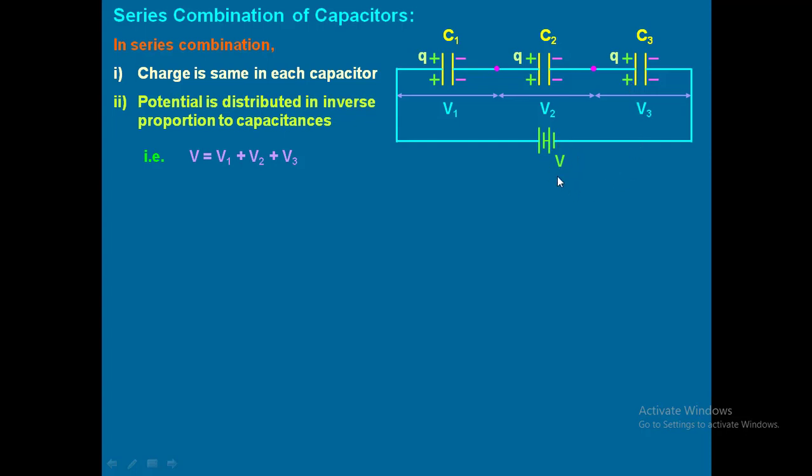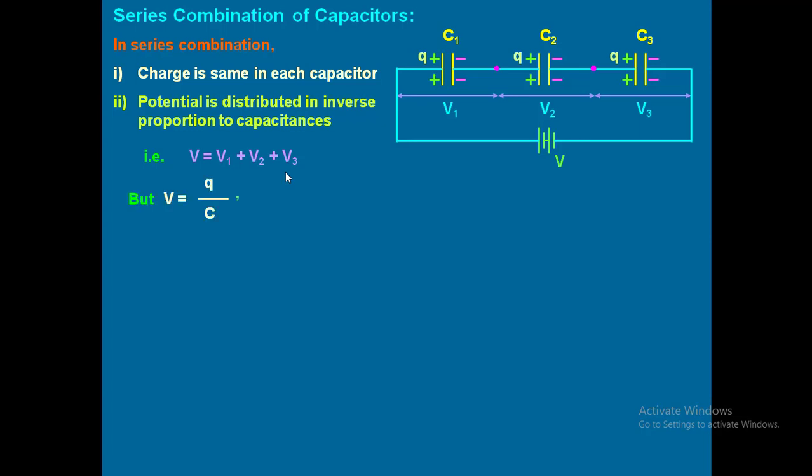So this V is divided into 3 parts because 3 capacitors are there. V1, V2, V3. Now if I add V1, V2, V3, what I should get? Total V only. Understood now? So that is your first equation.